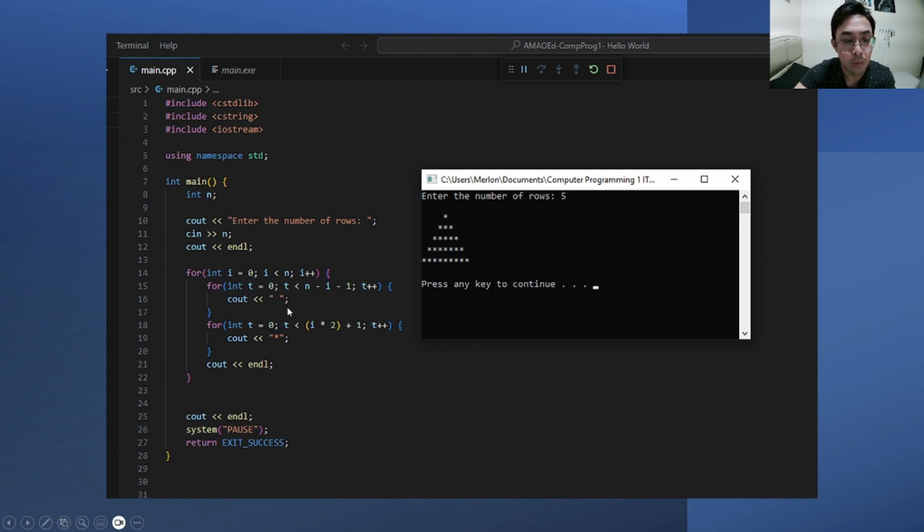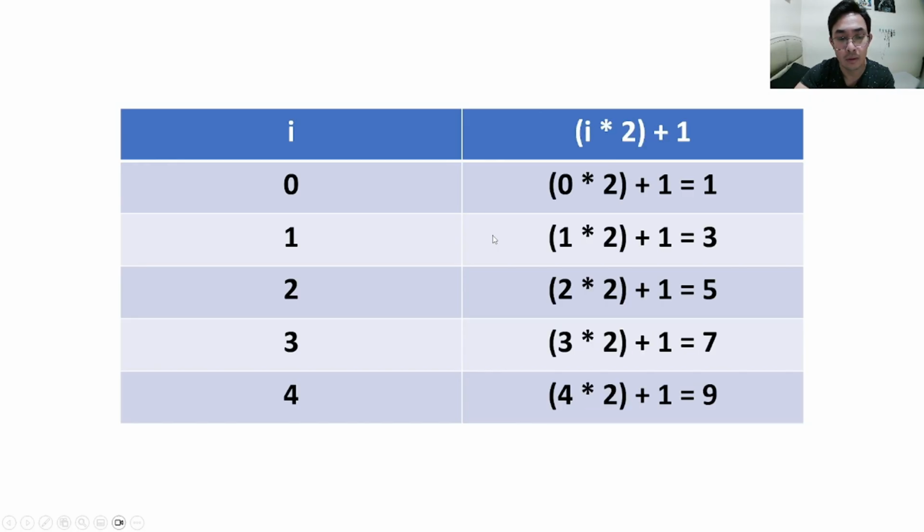The second for loop will create the foundation of our triangle. Take note that every increment of iteration, the number of stars doubles depending on the current row with an extra 1 star. That is why we came up with the formula of i being the current row multiplied by 2 with their product added by 1.